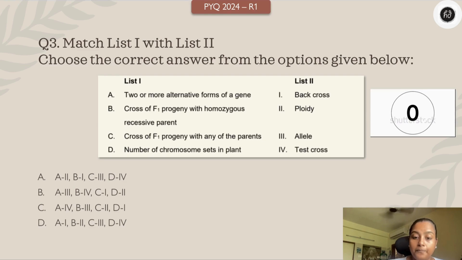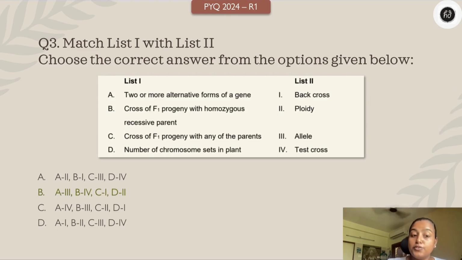Great, amazing. The answer is option B. Okay, let us try and match here. Two or more alternative forms of genes, of course, alleles. Option 3. So A is 3. We are very sure about that, right? Look at the options. Only option B has A as 3. Correct?